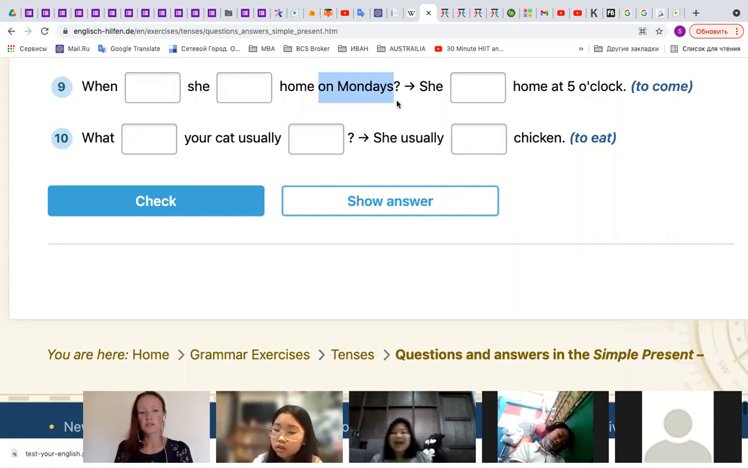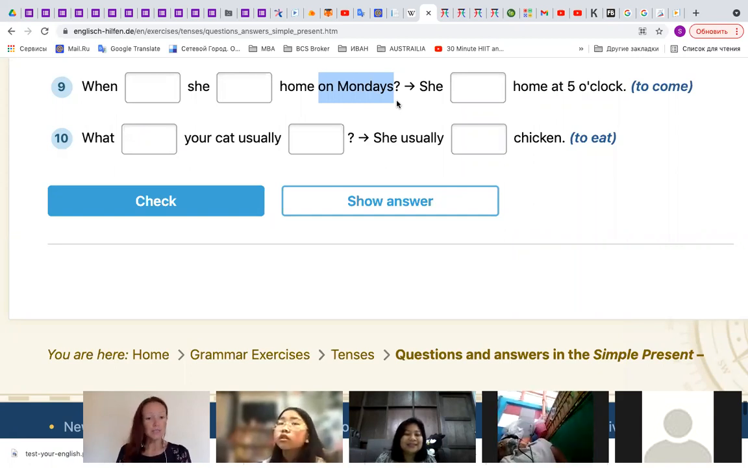Okay, I will give you a hint. In present simple, we have to use the auxiliary verb do, but it depends on the pronoun. Do or does. So tell me, what should we use here? Do or does?